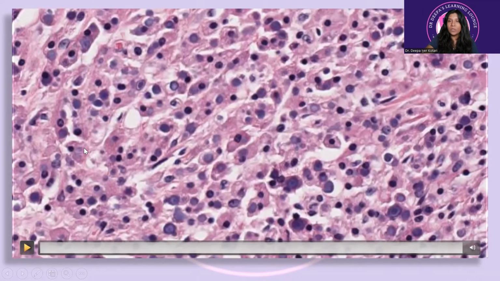Sometimes if it is very difficult to diagnose and there are very few Michaelis-Gutmann bodies, then you can use special stains that will bring it up. This particular whole slide image has everything very clearly, and there are many Michaelis-Gutmann bodies in this slide. But sometimes you can have just one or two Michaelis-Gutmann bodies and a chronic sheet of inflammatory cells, lymphocytes and plasma cells, other than the macrophages. In those conditions, you might want to use a PAS stain to delineate the macrophages. You might want to use a von Kossa to see the mineralization via calcium, or a Prussian blue stain, which can delineate mineralization with iron.